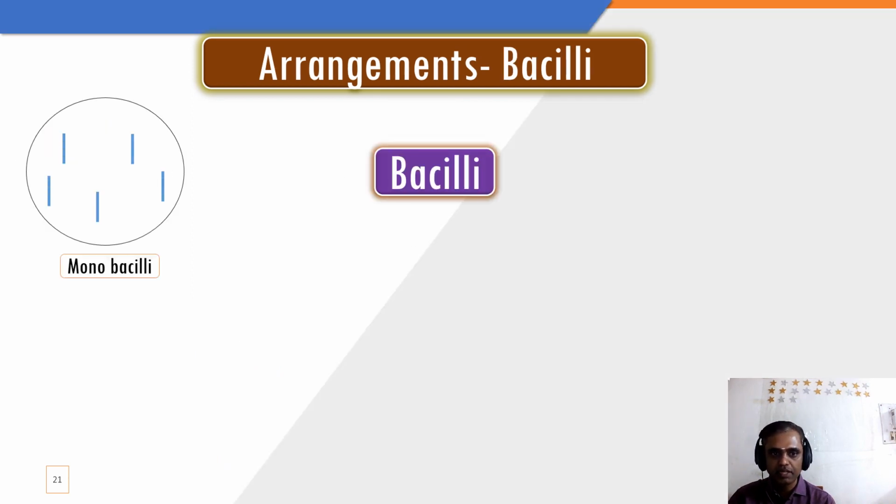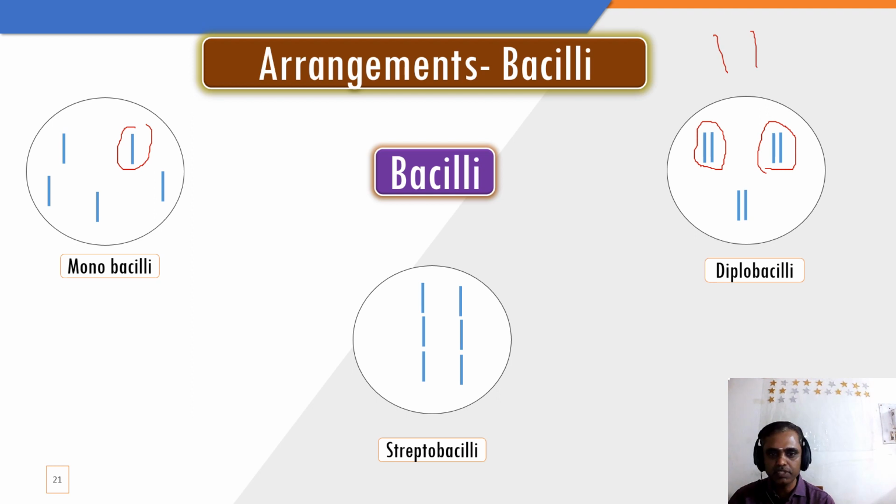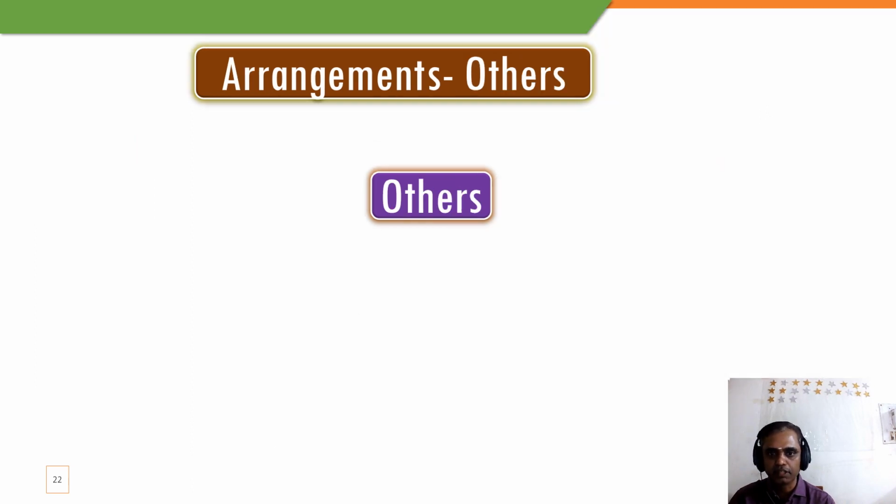Monobacilli means a single bacillus. Bacilli means a rod shape, as I told you, it looks like a 1. So a single bacillus is a monobacillus. Diplobacilli means two bacilli arranged together. Streptobacilli means, as I told you, strepto means a chain. So the bacilli arranged into a chain we call streptobacilli.